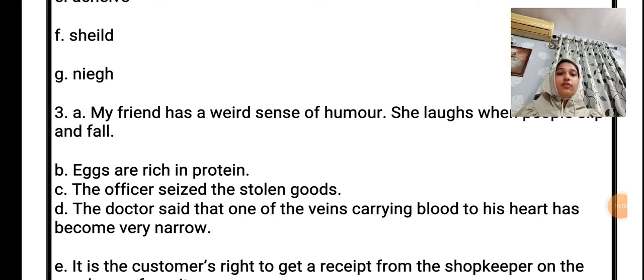Number 3, the officer seized the stolen goods. So the answer is seized. D, the doctor said that one of the veins carrying blood to his heart has become very narrow. So veins, a sound is there, that is why we use EI. When EI and IE sound as A, that time we have to use the EI combination.